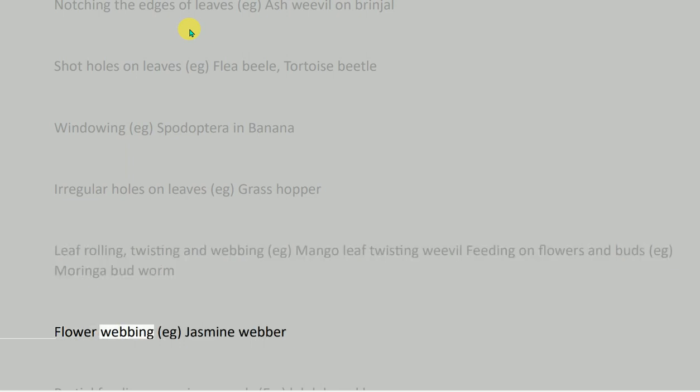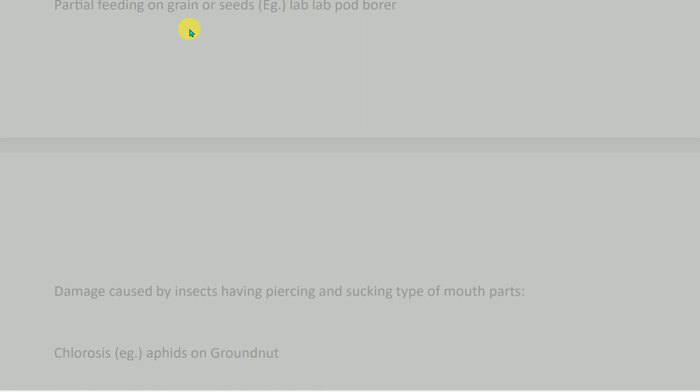Feeding on flowers and buds, e.g. moringa budworm; flower webbing, e.g. jasmine webber; partial feeding on grain or seeds, e.g. lablab pod borer. Damage caused by insects having piercing and sucking type of mouth parts: chlorosis, e.g. aphids on groundnut;